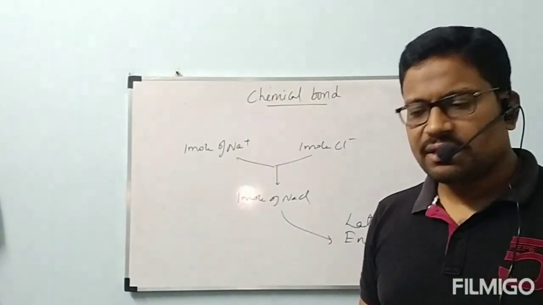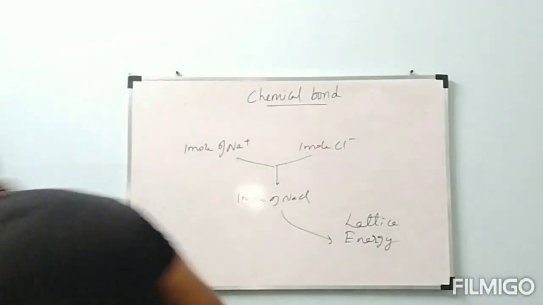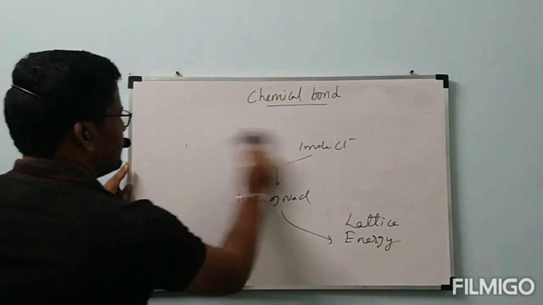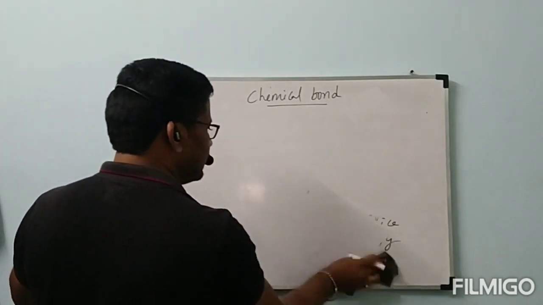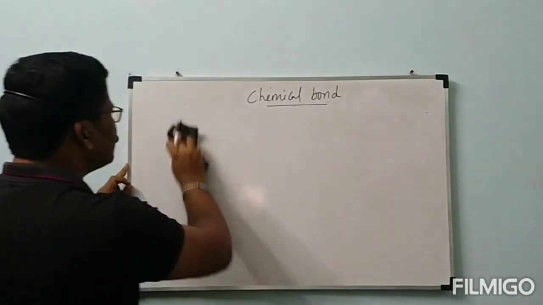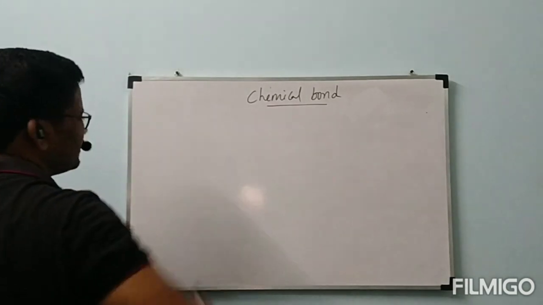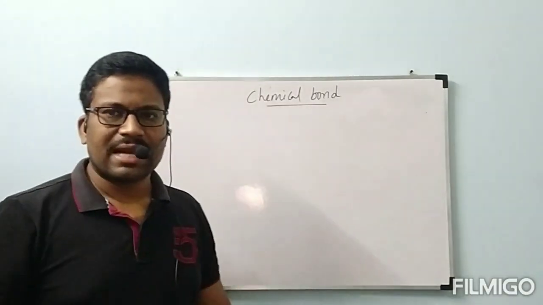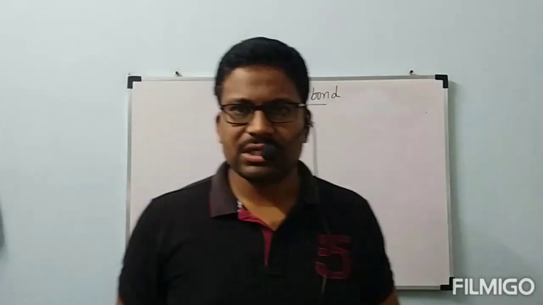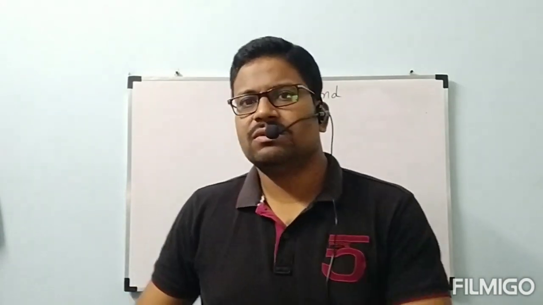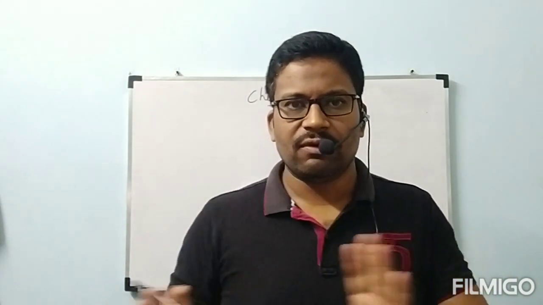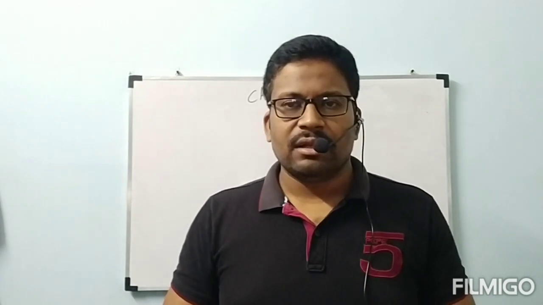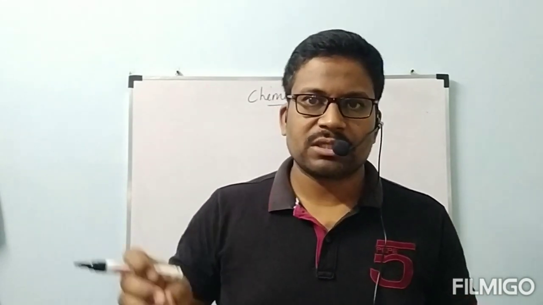Okay, structure of NaCl. Let us see that. Generally in our NEET class, the structure of NaCl is not that important. You know the crystal lattice structure already, since we have gone through it in solid state. Just go through it once, you will understand easily. Okay, this completes the ionic bond fully: in what way ionic bond is explained, what the properties of ionic bond are, and what the favorable conditions are for the formation of ionic bond.